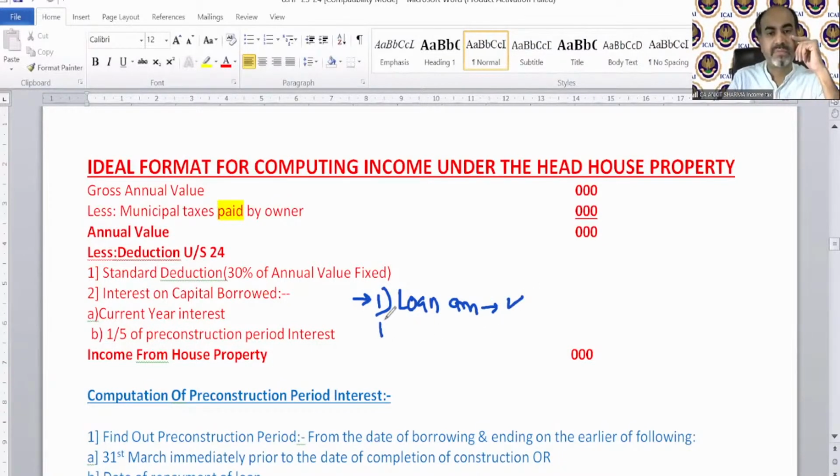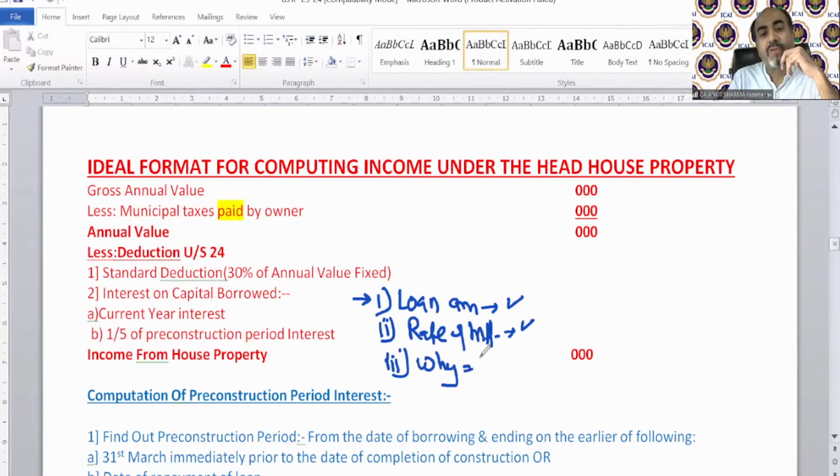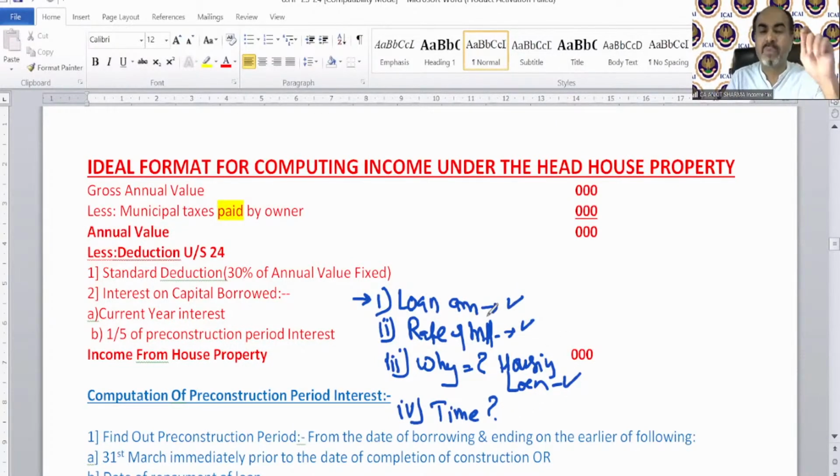Clear? We should know the rate of interest. The good news, the rate of interest will be given in the question. We should know whether there is a housing loan, and then we calculate this interest. And the last thing, the time. So these 3 things will be given in the question directly.